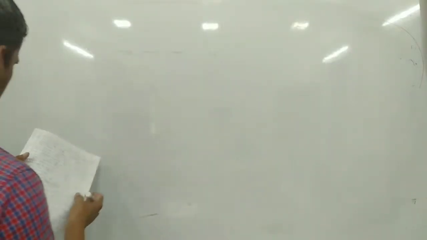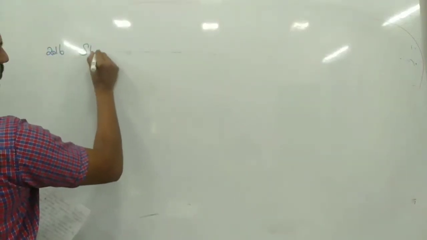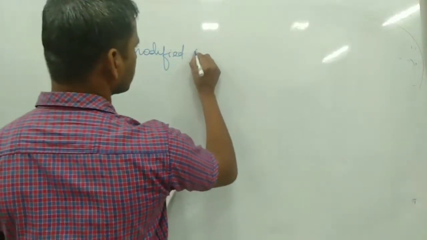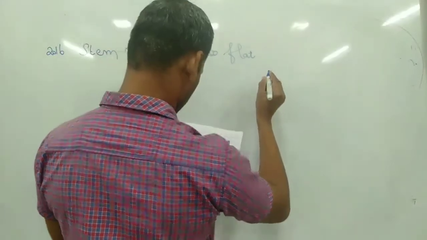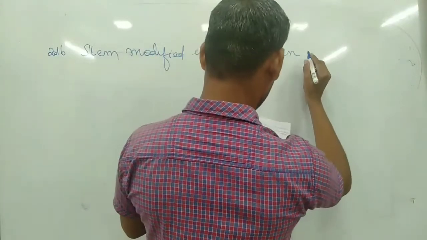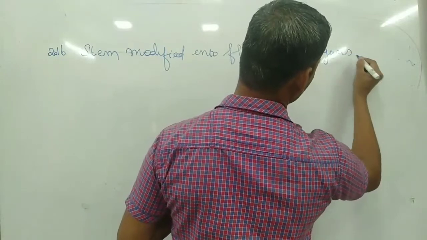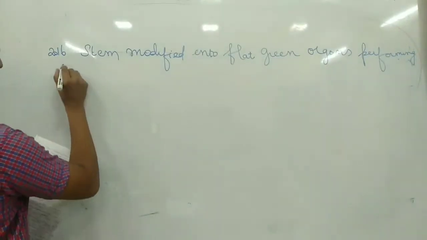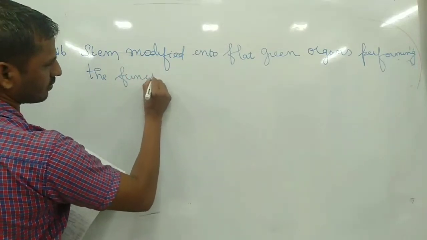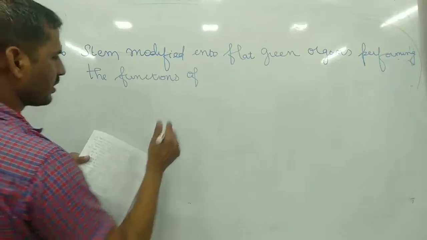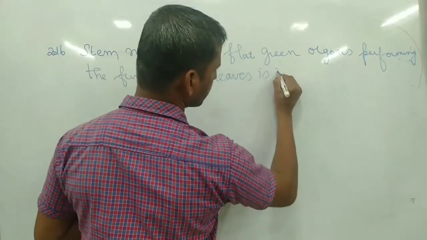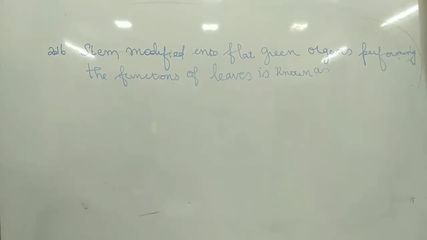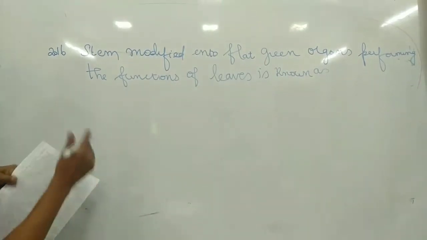This is 2016 NEET, they asked that. Stem modified into flat green organ performing the function of leaves is known as: first option is cladode, B phylloclade